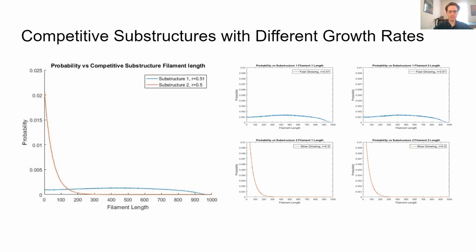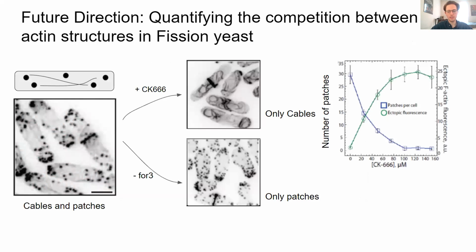simulation. Similarly, when looking at the substructure with the lower rate of growth, they behave as the lower growth rate filament in the 2 filament model with different growth rates, where there is a spike in probability near 0, implying that given enough time, those 2 filaments will have a length near 0 using almost none of the monomers, while the higher growth rate substructure will use almost all of the monomers.